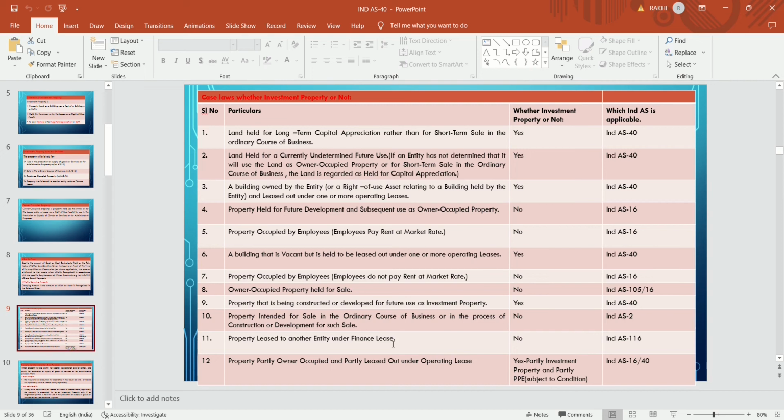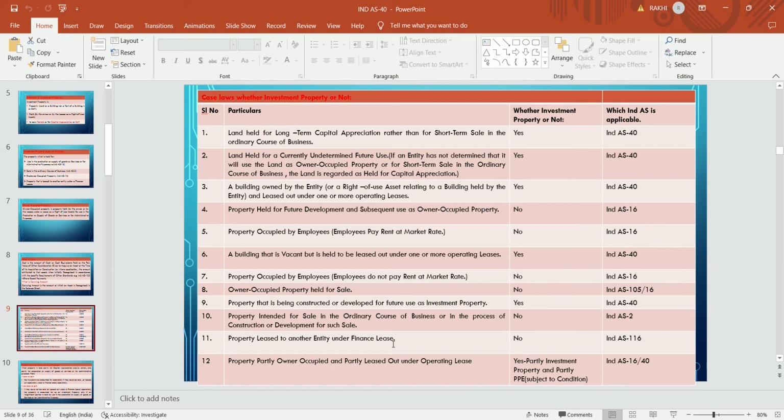A building owned by the entity, or a ROU asset relating to a building held by the entity, and leased out under one or more operating leases. Means if the building is owned by the entity and leased out for renting purpose, or if they have taken the building on lease and sublease the asset under one or more operating leases, then that asset is also treated as an investment property and covered under Ind AS 40.